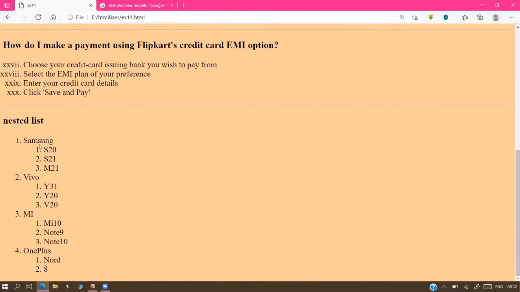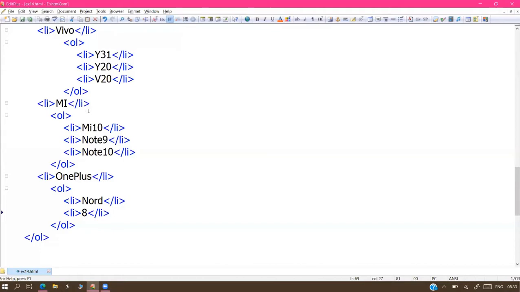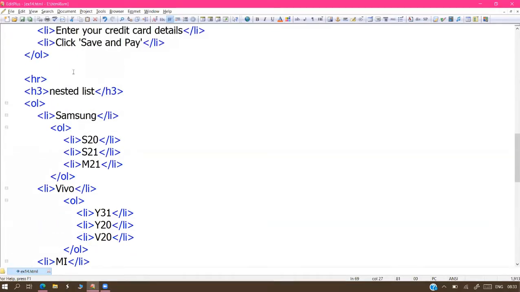The main list is the company names. The second list, the sub list, is the model names. If you are interested in more sub lists, deep nesting also, you can go for the variants, RAMs, etc. And all the lists are getting 123 numbering only, sir, at the default settings. By default settings. I want to get the main list with 123 and the sub list with some different serial numbers, sir. Change the type. That is not a problem. Change it. Otherwise, the sub list will continue with 123 only.